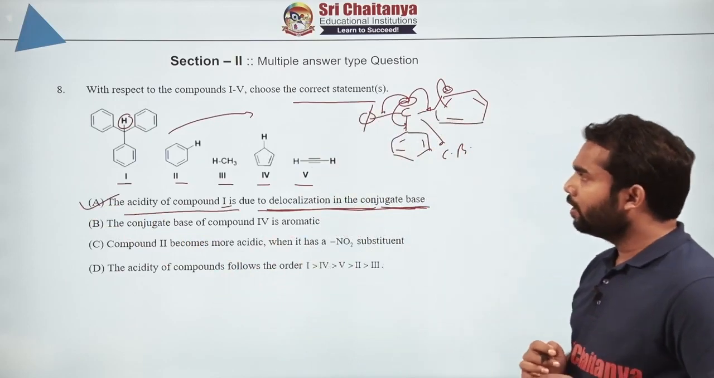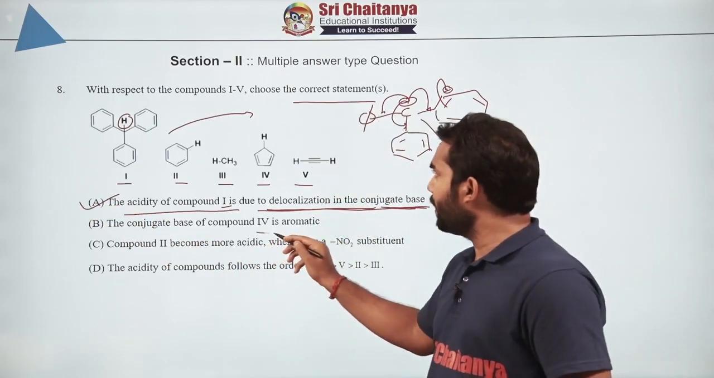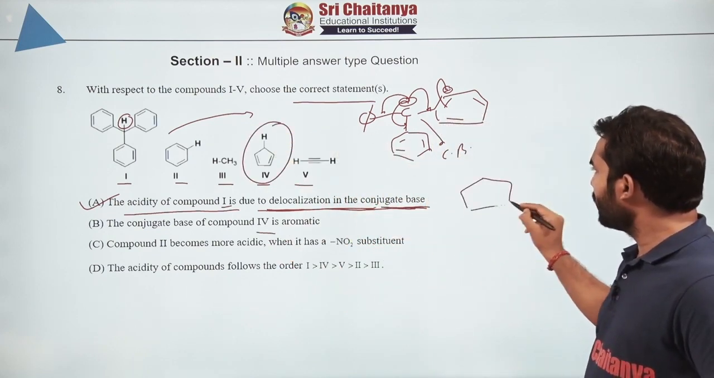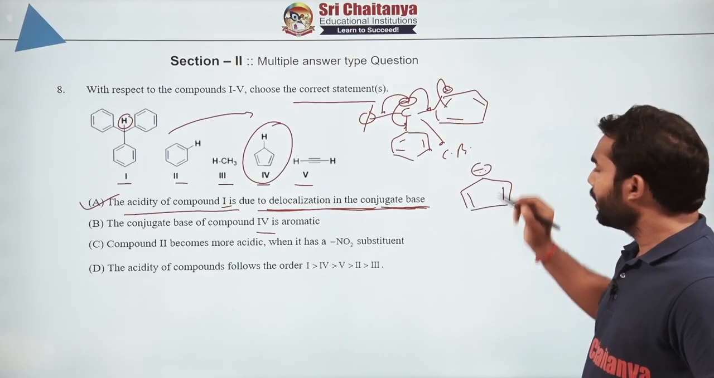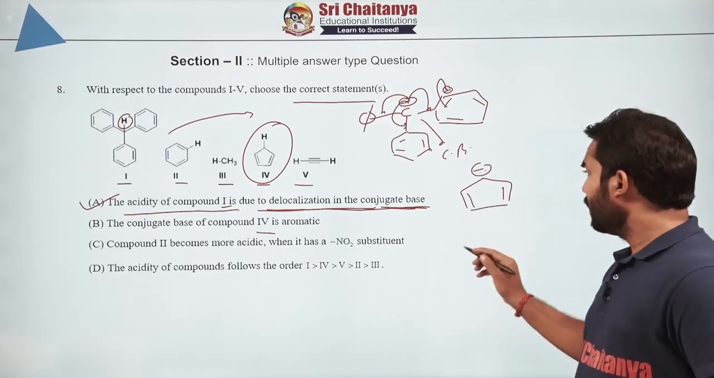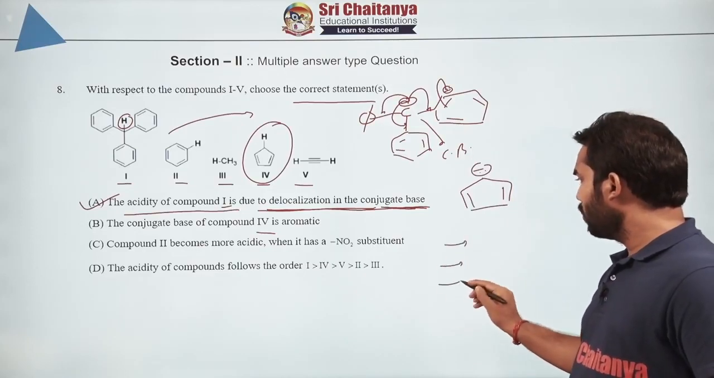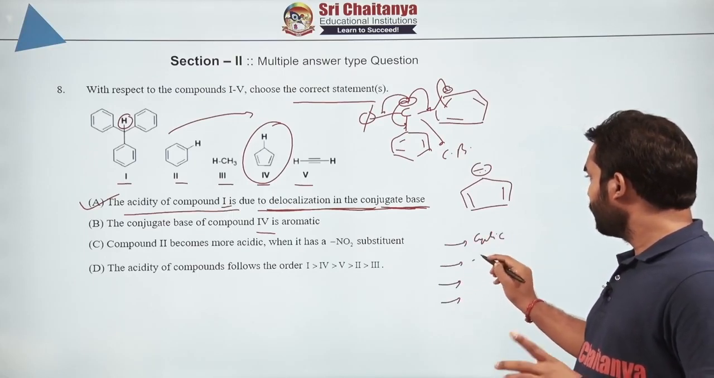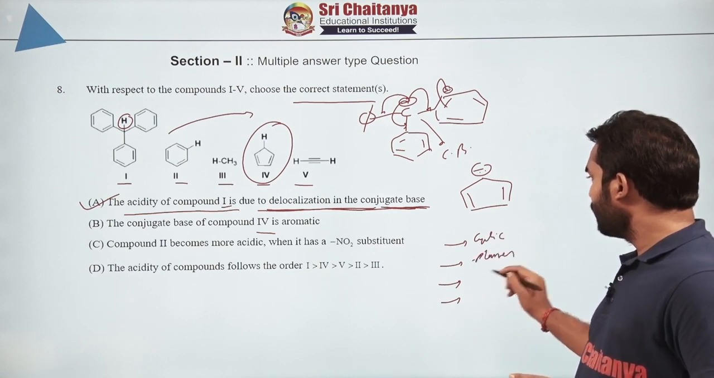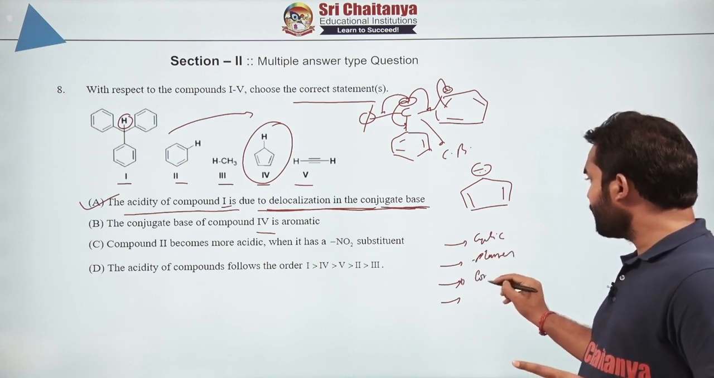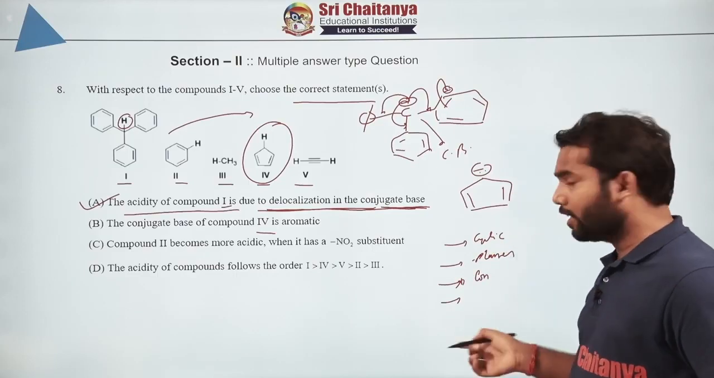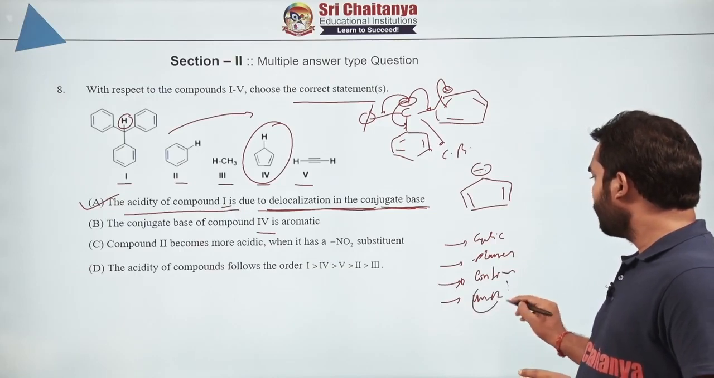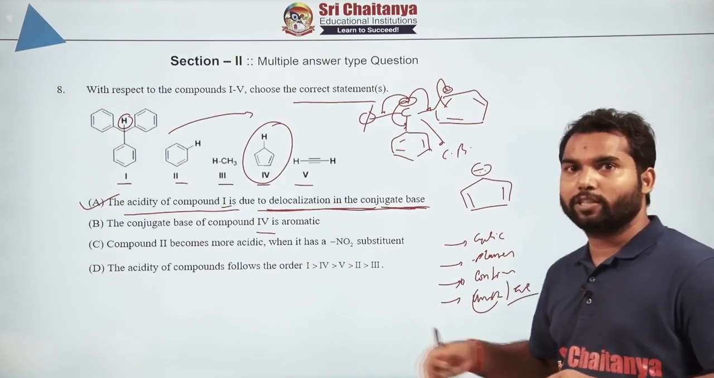Now, let us look at B. The conjugate base of the fourth is aromatic. So, this one is fourth, let us remove that. So, what is the condition of aromaticity? Any molecule will be aromatic if it satisfies 4 things. Number 1, cyclic. Number 2, planar. Number 3, continuous conjugation, meaning that conjugation should not break, cyclic conjugation should be there. And the fourth one is 4n plus 2 pi electrons, delocalized pi electrons.